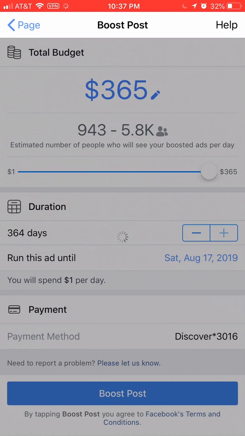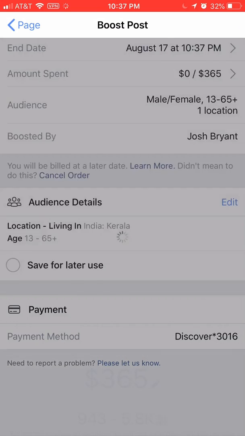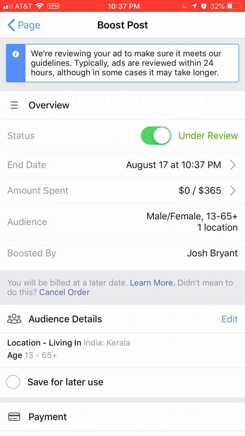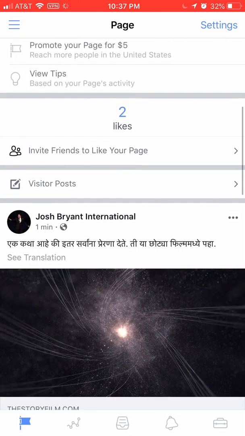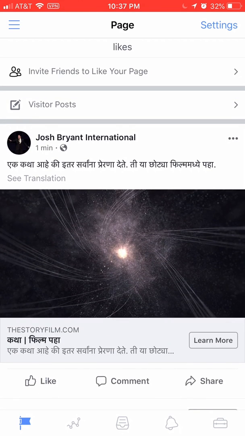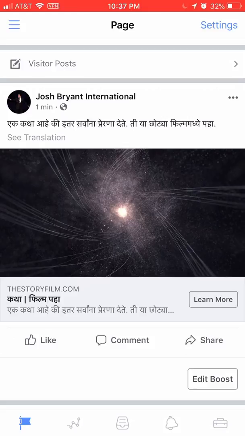So I'm just going to go ahead and hit boost post, and the post is boosted. All right. And so it's going to go through its rigmarole where Facebook is going to review it and all that good stuff to make sure it meets Facebook guidelines. But then let me refresh the page, and you can see there it is in Marathi. Okay, so last thing I'll show you, I don't know if it'll work. If it turns it off, I'm just going to go ahead and publish it.